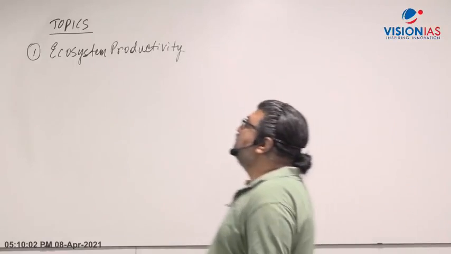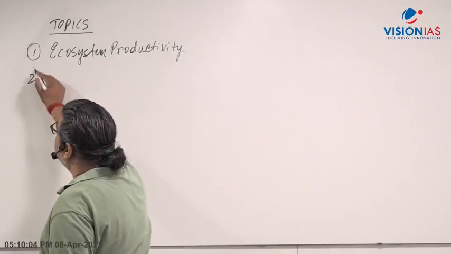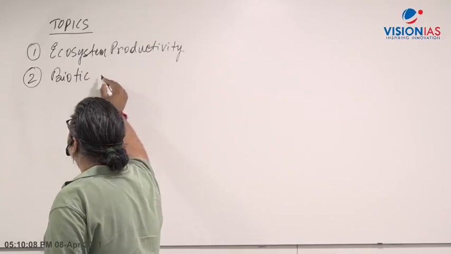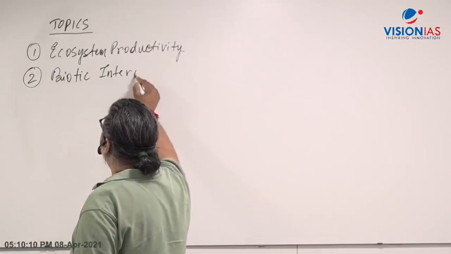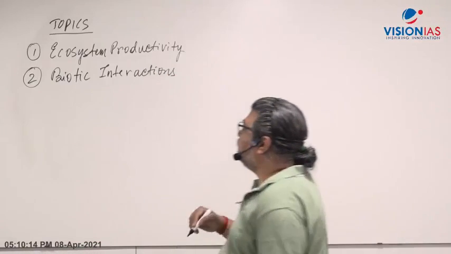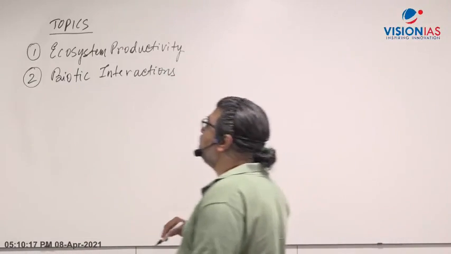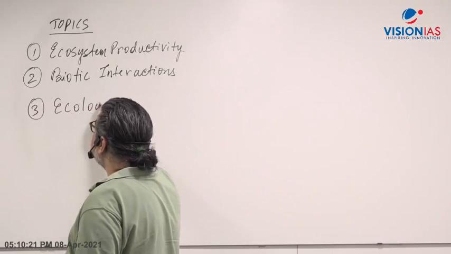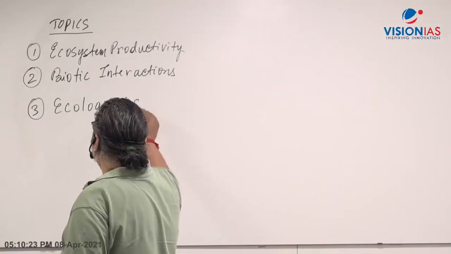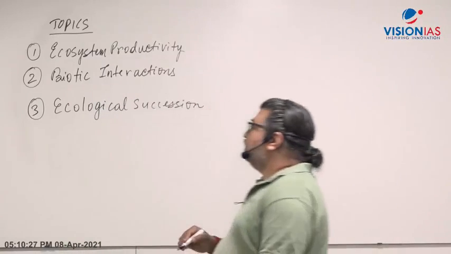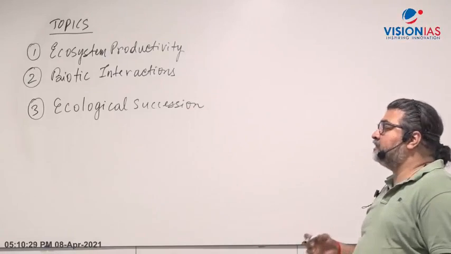The second topic in the classroom will be biotic interactions, biological interactions. Third topic will be ecological succession. We will discuss the concept of ecological succession. This is another topic where UPSC can ask questions.